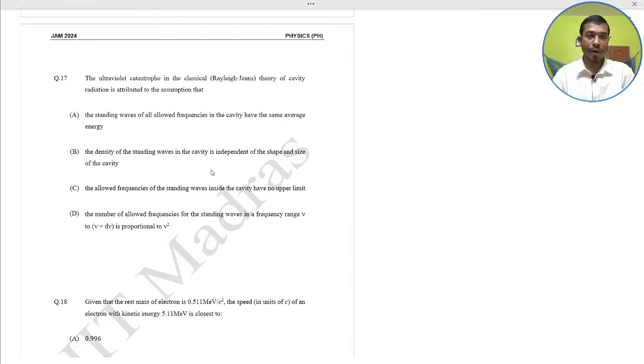The standing waves of all allowed frequencies in the cavity have the same average energy. The density of the standing waves in the cavity is independent of the shape and size of the cavity. The allowed frequencies of the standing waves inside the cavity have no upper limit. The number of allowed frequencies for the standing wave of frequency nu to nu plus d nu is proportional to nu square.